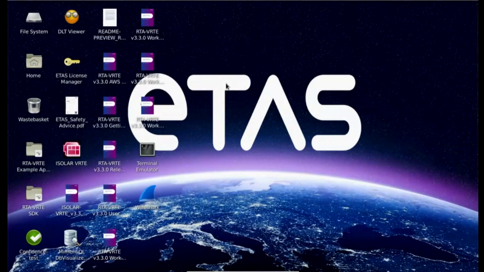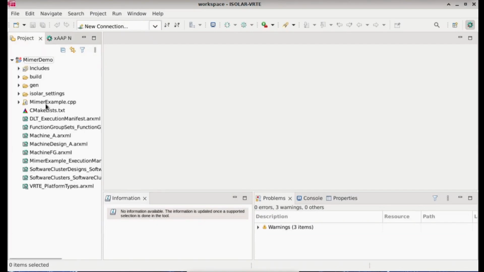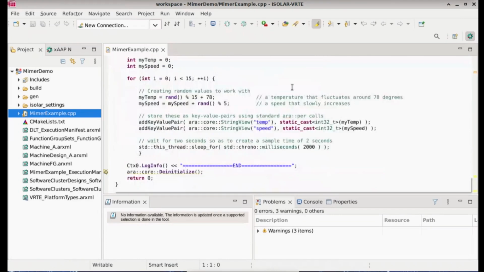Right, here we are with the starter kits. And as Darren mentioned, there are some sample codes in this system. One is the MIMA example. You can probably see that at the bottom of the screen. I've built my project on top of that, using it as a template. This is a very, very simple one. I have set up my source code so that it will just do these things. I've got my speeds and my temperature. They're my simulated sensors.